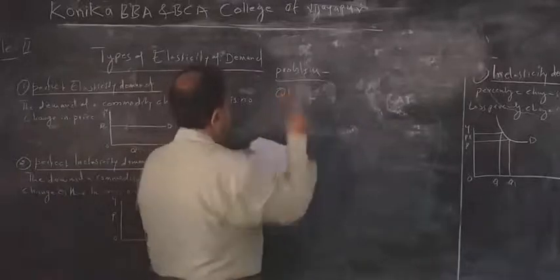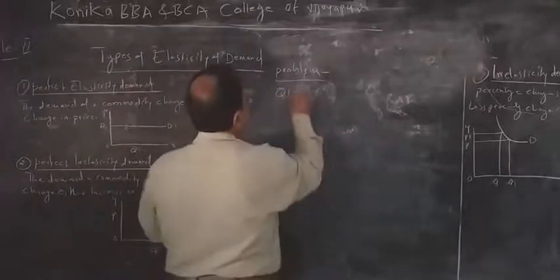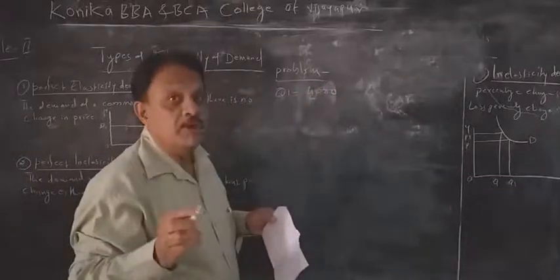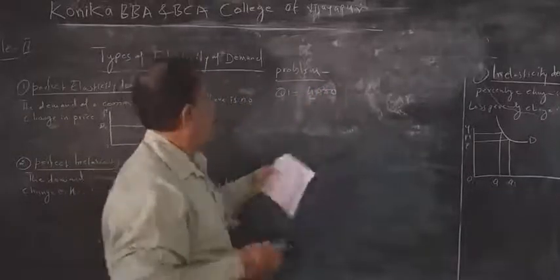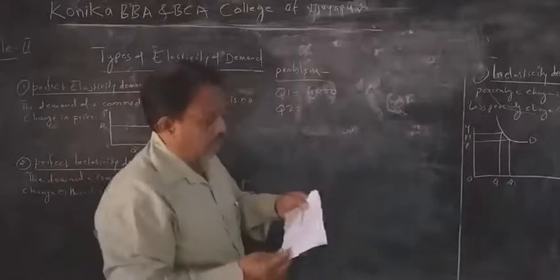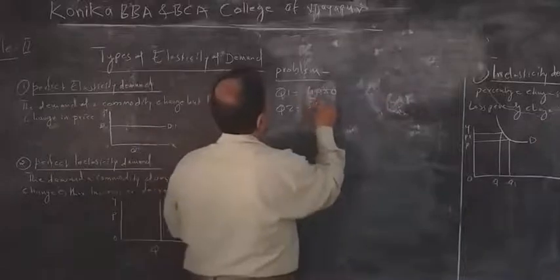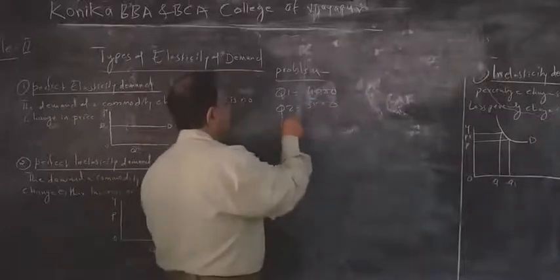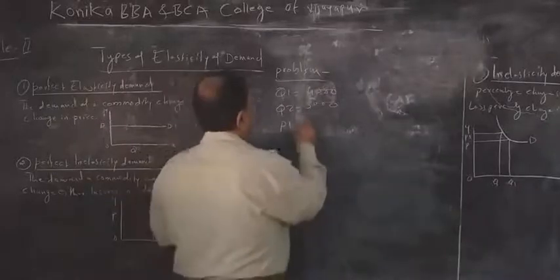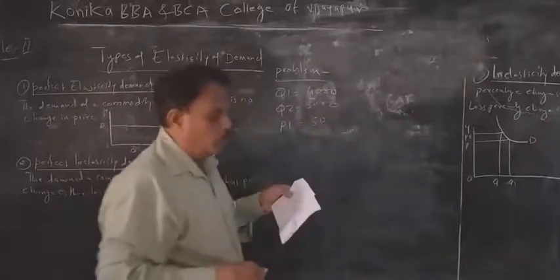Q1 is 4,000, the quantity demanded before. The quantity after, Q2, is 5,000. And then P1 is 50, then P2 is 40.